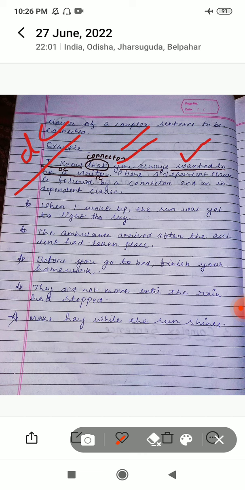When I woke up, the sun was yet to light the sky. The ambulance arrived after the accident had taken place. Okay, so in these, the ambulance arrived is a dependent clause. Then after is the conjunction here. Can you see the subordinating conjunction? After is the conjunction here, which is joining another part of the sentence, that is, the accident had taken place. Now, before you go to bed, finish your homework. Again, before is the conjunction here. It is also joining the two parts of the sentence. And can you see the complex sentence? One independent clause and one dependent clause are joined with the help of some connectors.